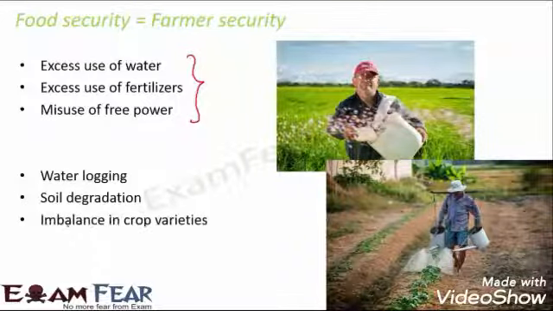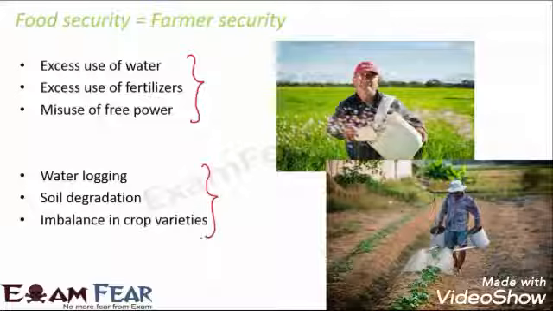There is an imbalance in crop varieties because the big farmers have all the resources. They control the market. They control the market price. So they tend to grow only the more valuable crops. As a result, there are some crops which are grown all the time. There are some crops which are never grown. So these are the problems which are arising due to this division of farmers into rich and poor.